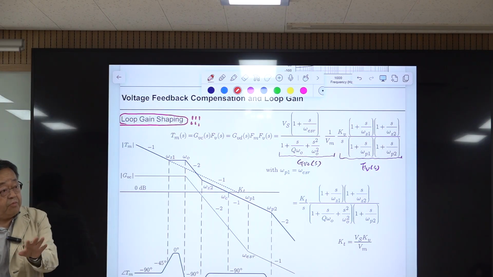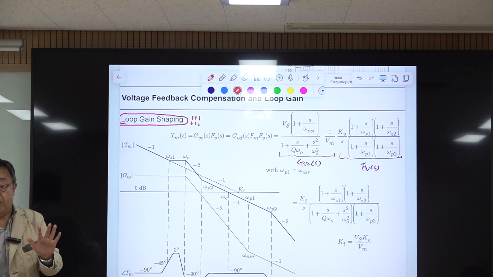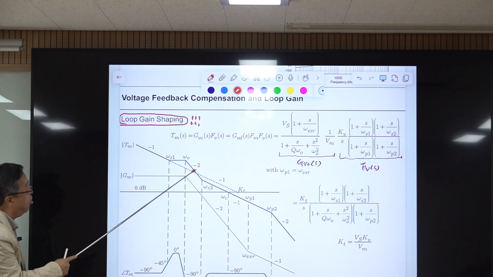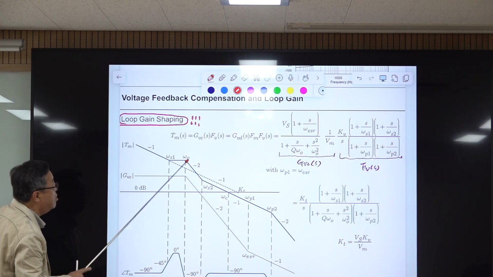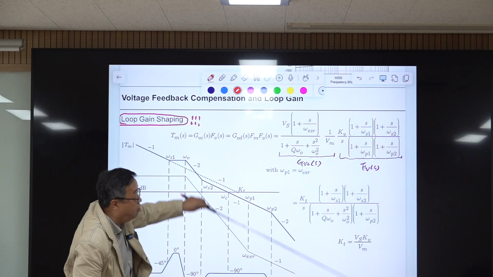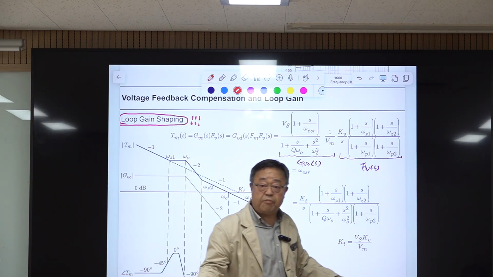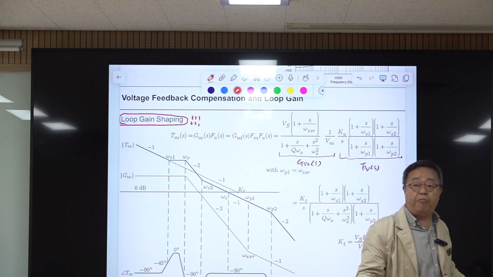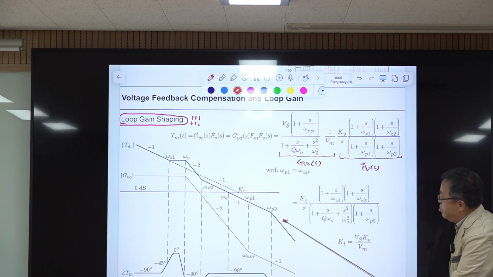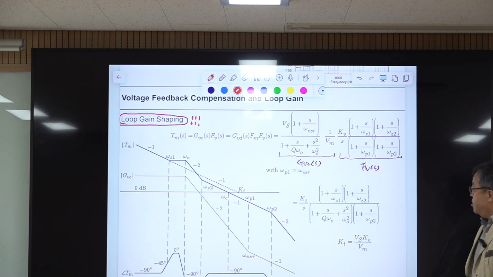Okay, we went through this maybe in previous lectures. But that is impossible. We need this. We cannot avoid this, because the structure of this double pole is showing here. And you cannot have this -1 slope here, because we have this 3-pole 2-zero compensation to eliminate the potential noise problem at the output of the feedback compensation. For that you have this -2 slope. We cannot avoid this, and we cannot avoid this. Right?